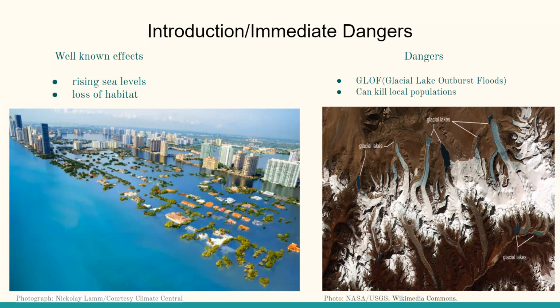Mountain glacier loss caused by rising temperatures can result in glacier lake outburst floods, also known as GLOF, which is when dams containing glacier water overflow or burst open. This flooding will decimate local populations near the base of the mountain. The blue in the photo represents the lakes formed from glacier runoff. An avalanche caused by rising air temperatures can easily break the dam, flooding the local populations.